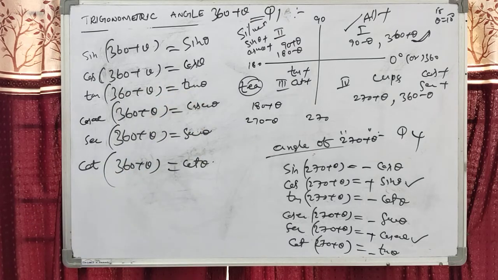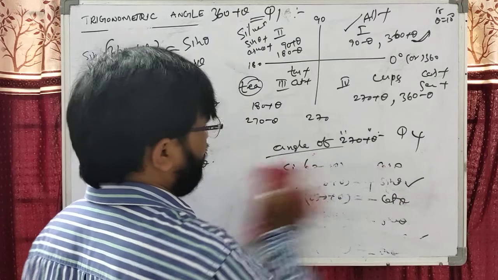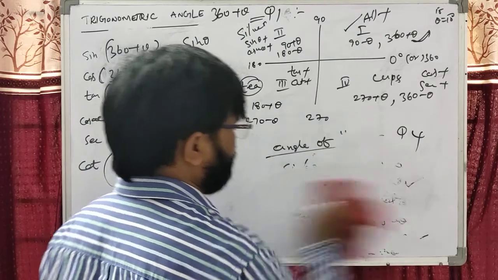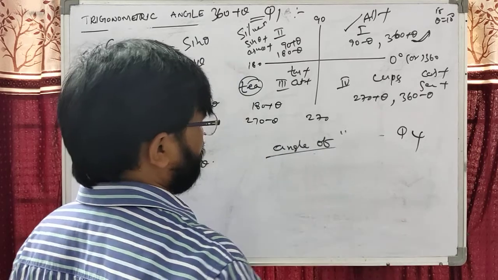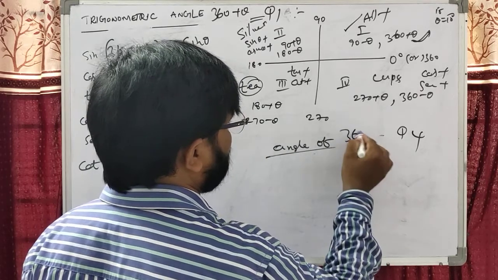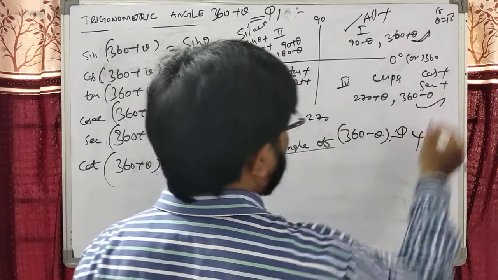Okay, students. Now the 360 minus theta. Dear students, the angle of 360 minus theta lies in which quadrant? The angle of 360 minus theta is in Q4.